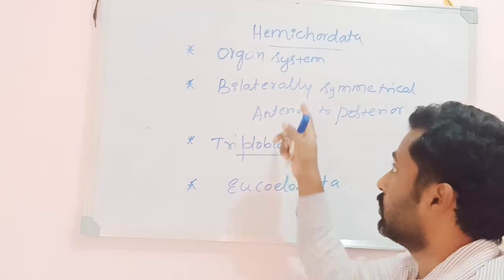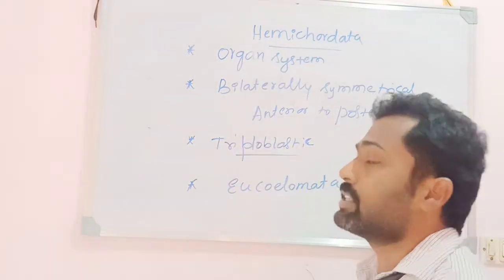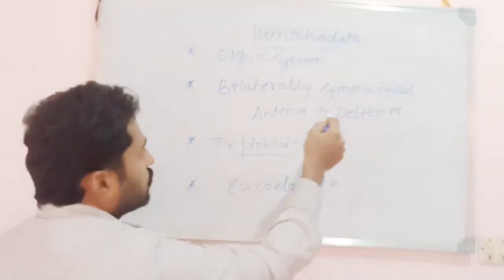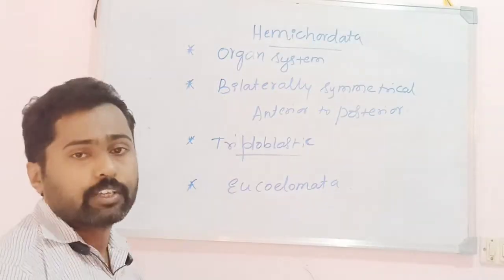So they show organ system grade of organization and they are bilaterally symmetrical animals, and the body can be divided into two halves from anterior to posterior direction. They are triploblastic and they are eucoelomates.